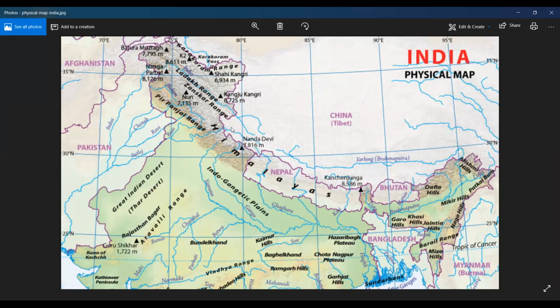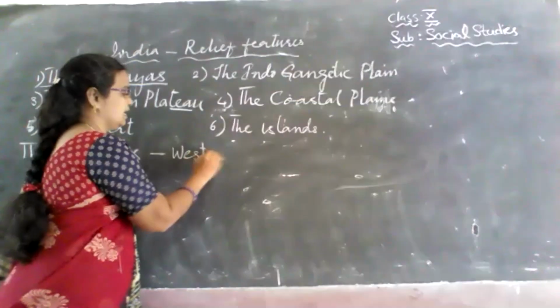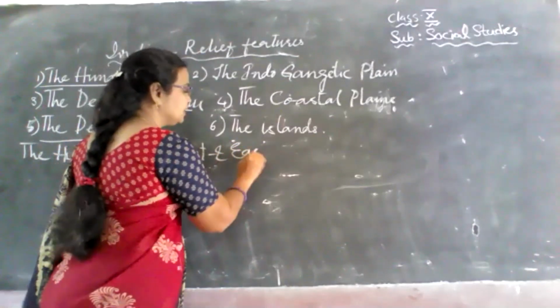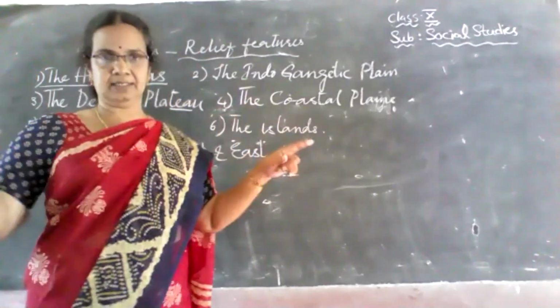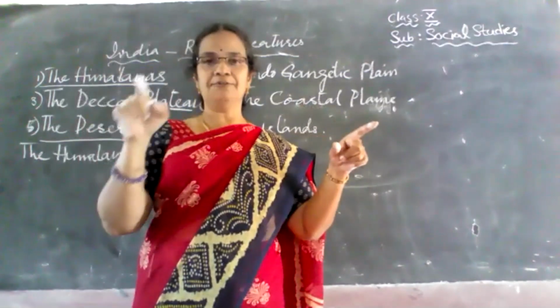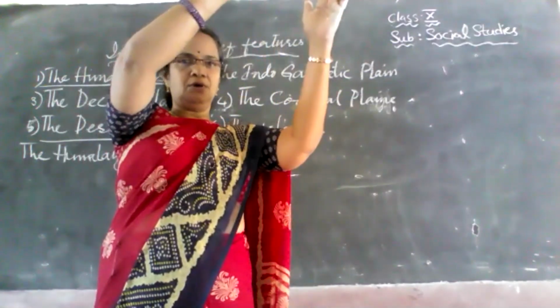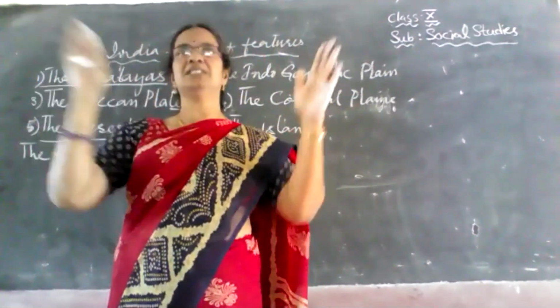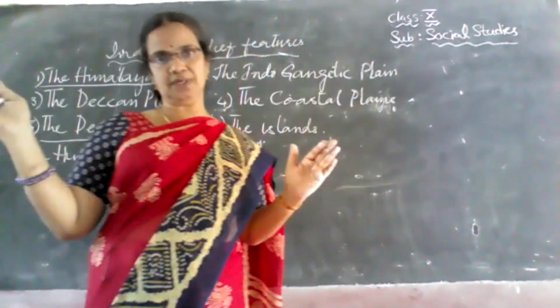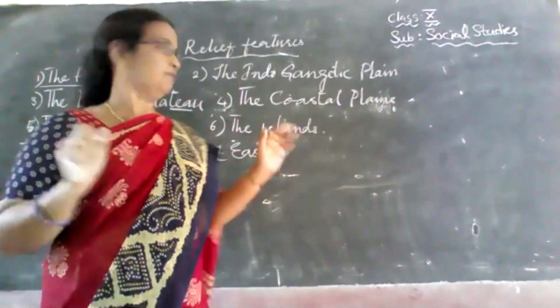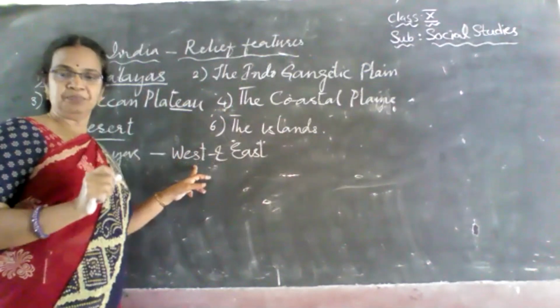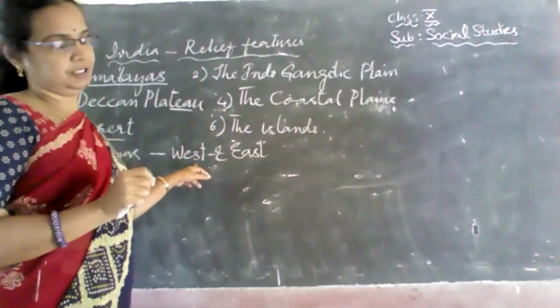The Himalayas run west and east in the form of an arc, from the northwestern part of the country towards the east edge of the country. In the northern side, we find these Himalayas.